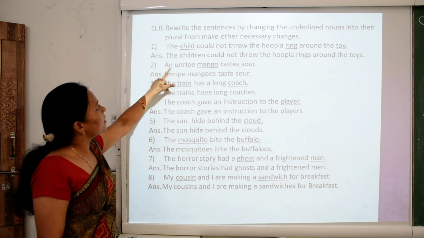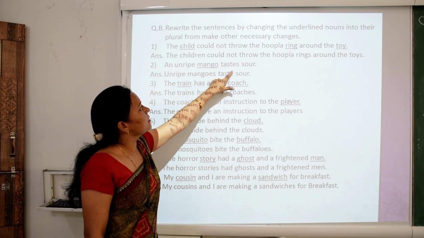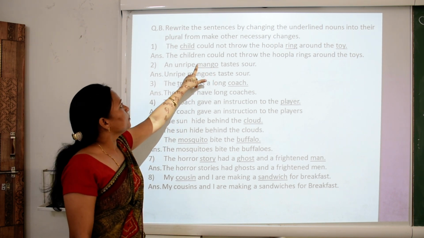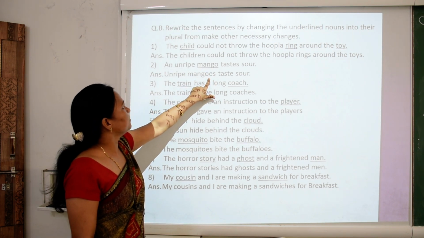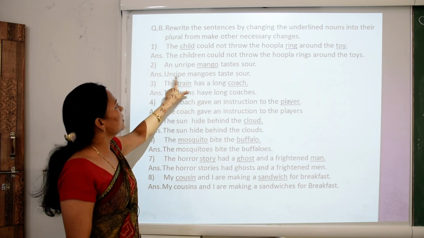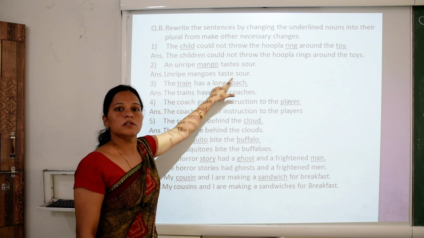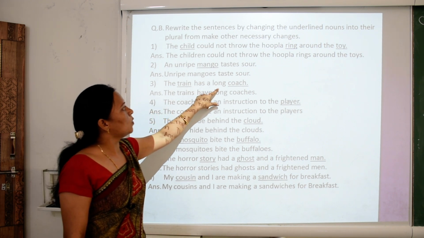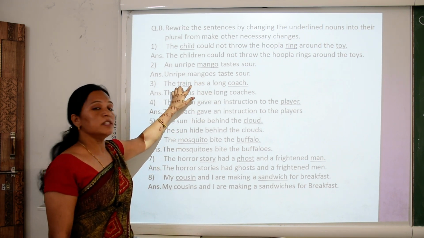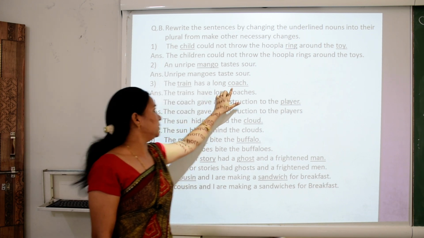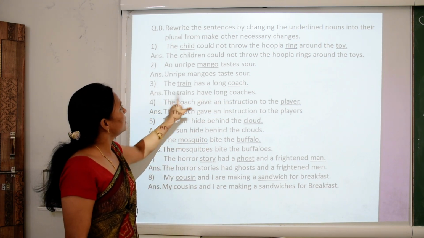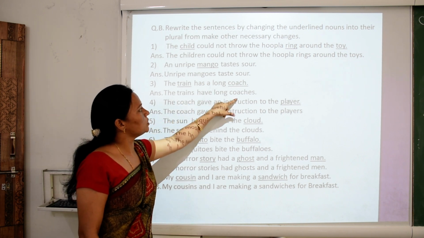Next, an unripe mango tastes sour. Mango is singular. Mango becomes mangoes. It is a plural noun. Unripe mangoes taste sour. The train has a long coach. Train is singular. Coach also singular. The verb has changes into have. The trains have long coaches.